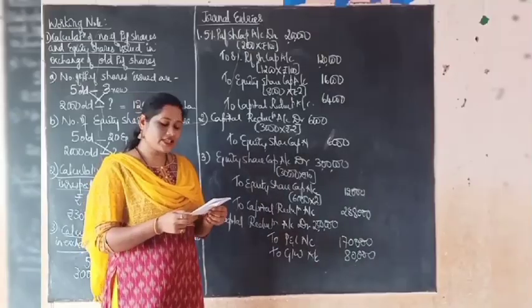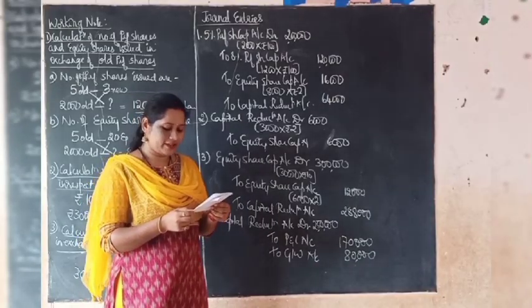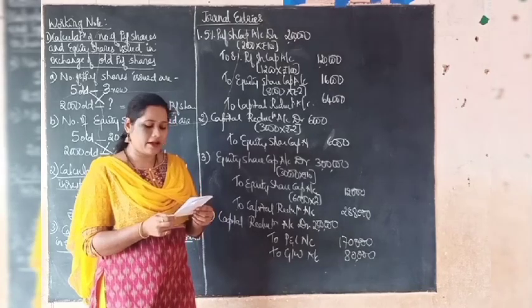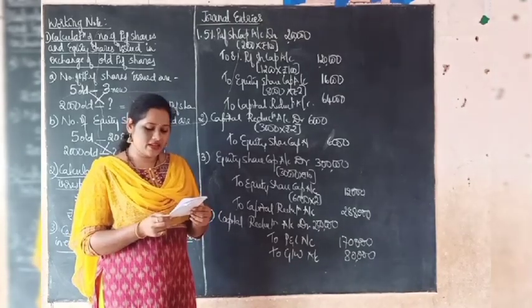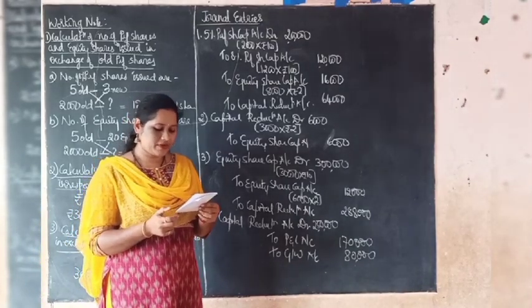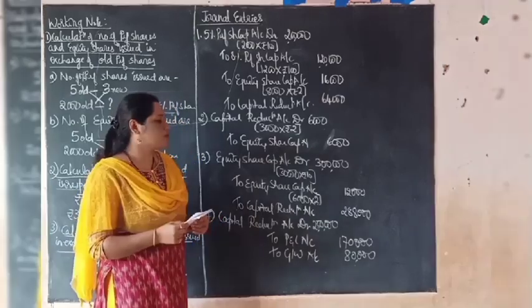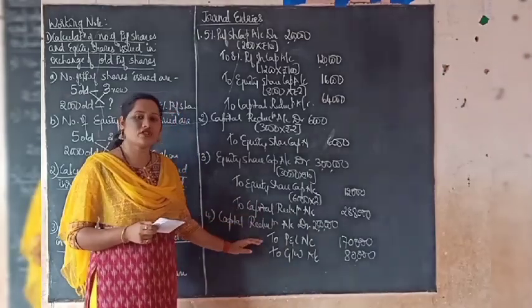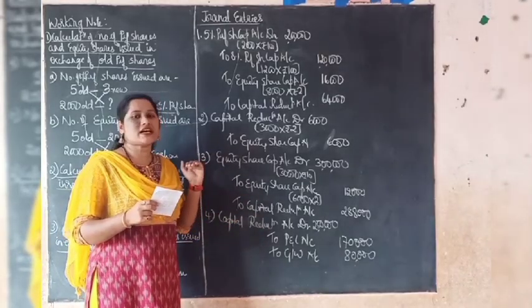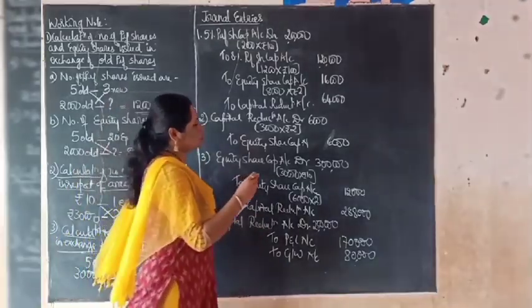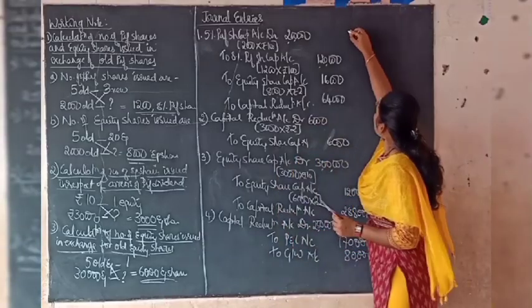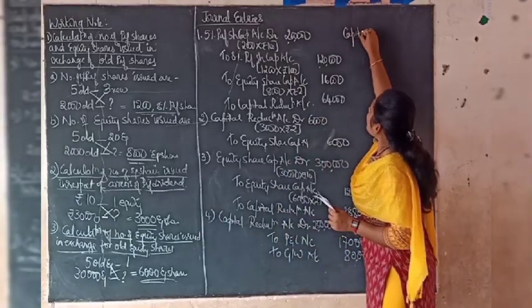Okay. Then the next point given that to write down the value of machinery by 20,000 and patents by 30,000. Any balance available by reduction of capital to be utilized for writing down the value of building. Again, similar entry we have to pass. Utilizing the capital reduction account, we are going to write down those assets value. So now the entry is going to be capital reduction account debit.